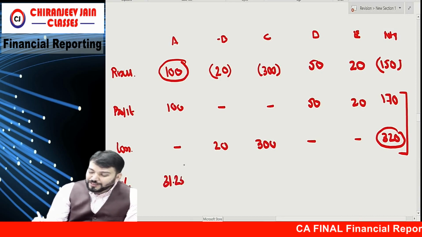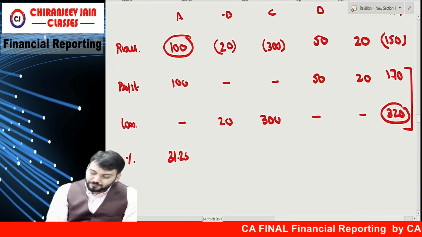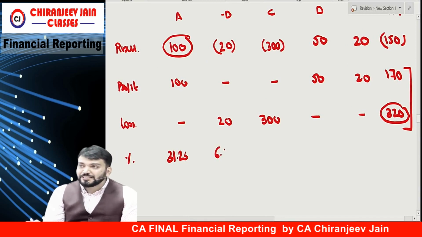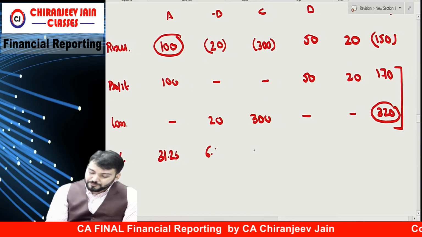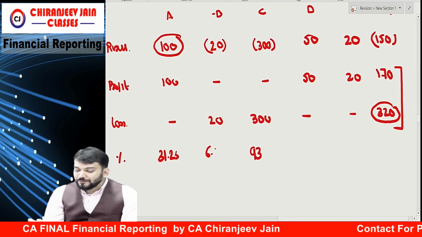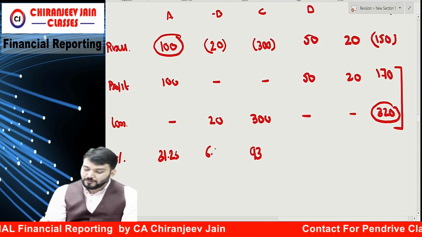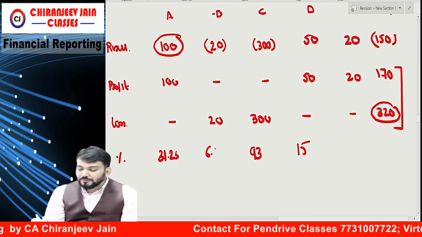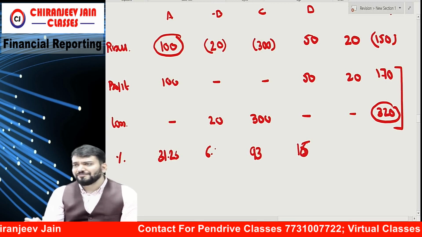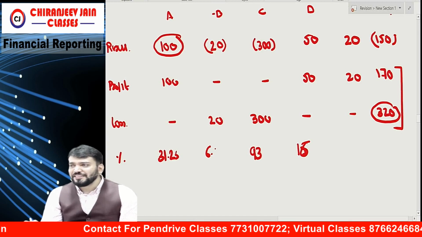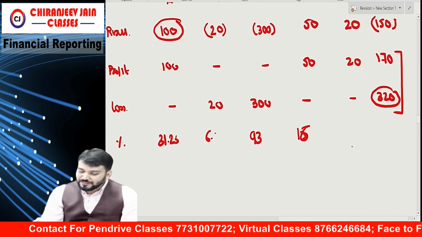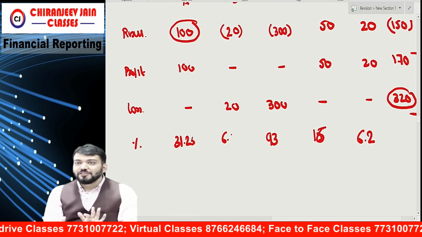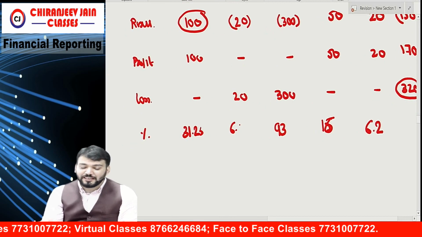Then 20 by 320 is 6 point something, 300 by 320 is 93 point something, 50 by 320 is about 16, then 20 by 320 is 6.2. Understood. Now which is 10% or more than 10%?